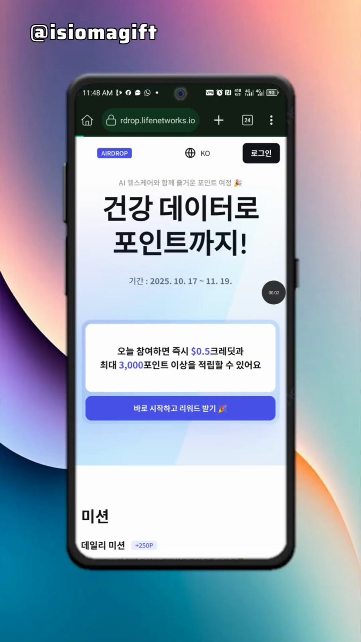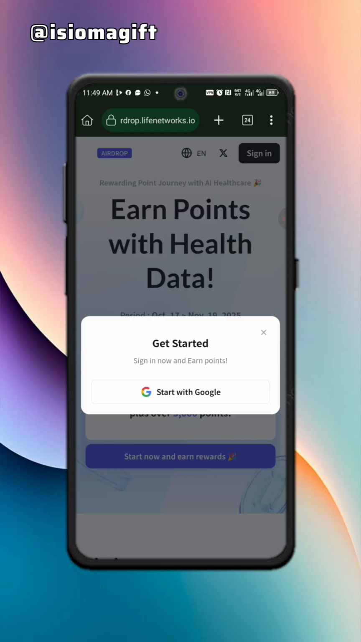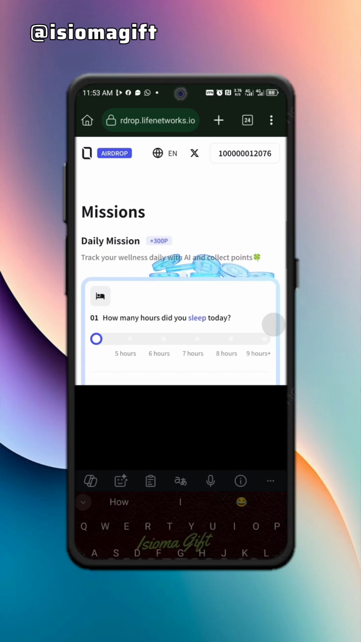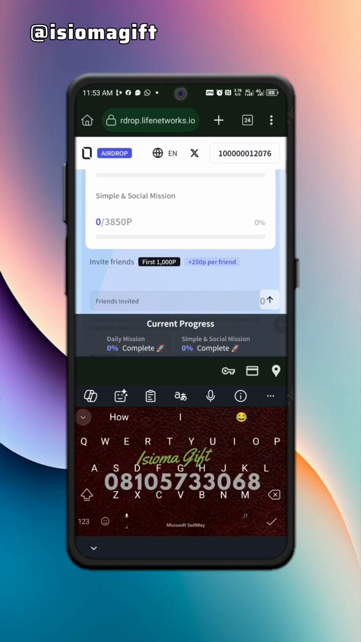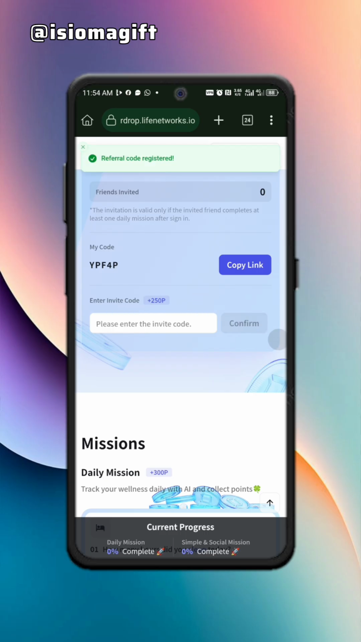Once you click on the link, it will take you to the website like this. Just click on this place at the top to switch to English. Then click on where it says start now and earn reward. Click to select your Google account. Just choose your Google account and proceed. After sign up, you come over to this page. Just scroll up and you get to see an invite code here. Just click on confirm, but in case the code doesn't appear automatically, just make sure you add it. Once you confirm it, you'll be getting 250 points. So I'll just click on confirm.